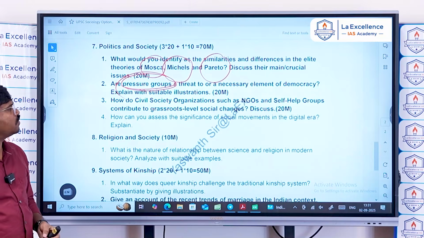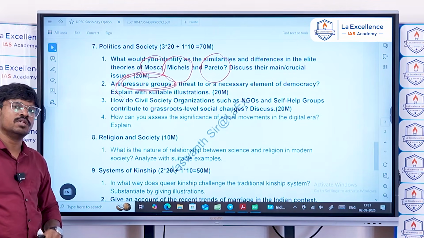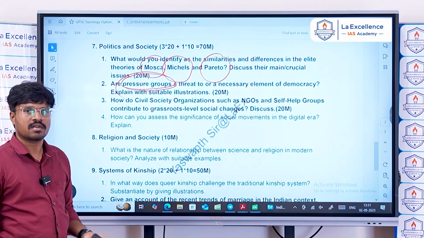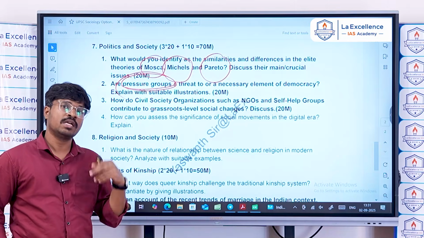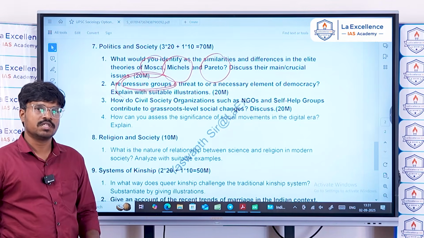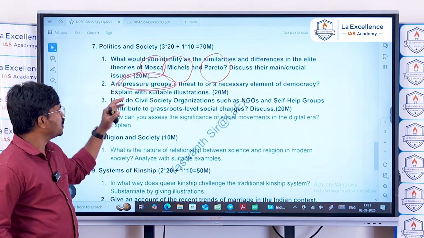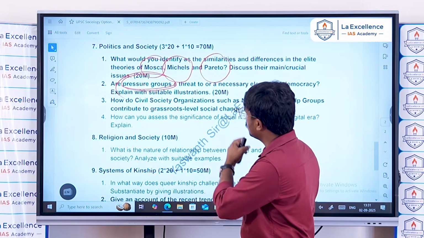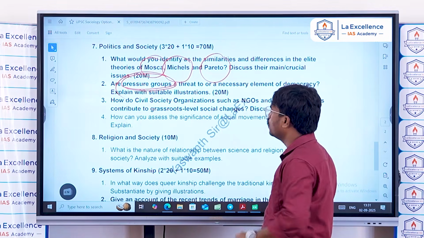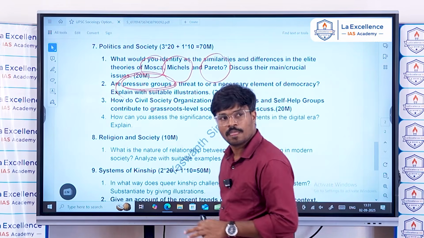From the Indian context, we can understand from groups like Greenpeace, etc. These pressure groups have intentionally or sometimes deliberately stopped the growth of this country. That is what the narratives in the society say. So we can say that pressure groups are both a threat and also an advantage, one of the basic elements which can act as a necessary part of democracy.